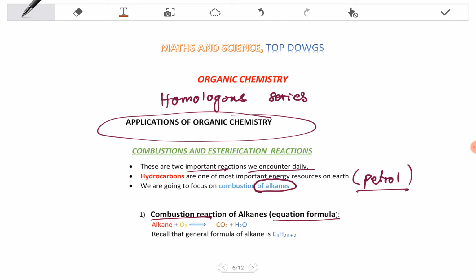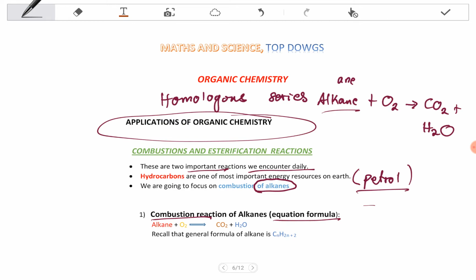The equation formula of that is alkane plus O2 for the reactants, and it gives you carbon dioxide and water. So that is fixed. You must have any kind of alkane, and we add that with oxygen, and then you get carbon dioxide plus water. These will never change. If you are given any kind of alkane, remember that alkane has a suffix of ane. So you are going to have methane, ethane, propane, butane, pentane, hexane, heptane, octane. All of those are alkanes.